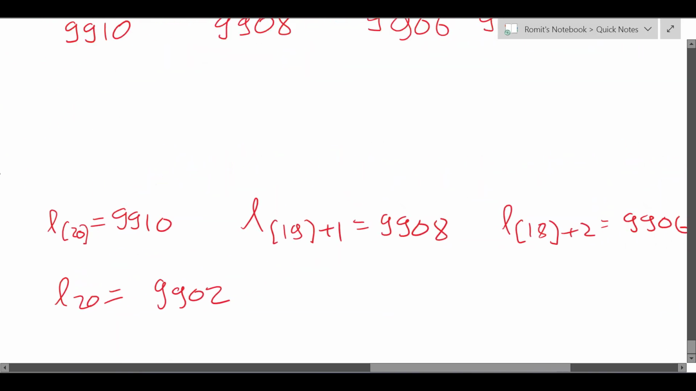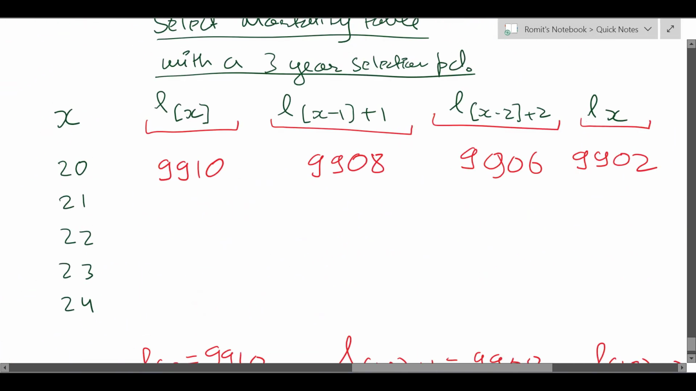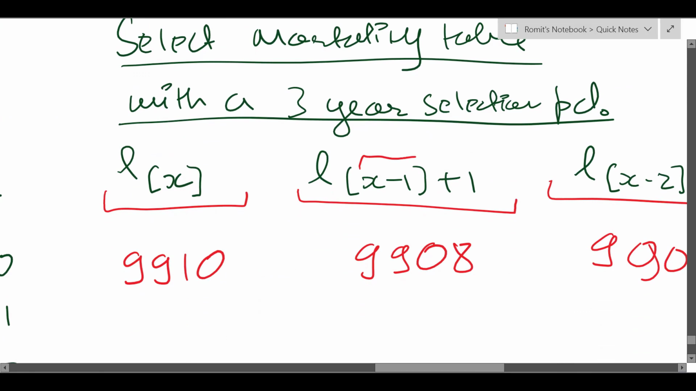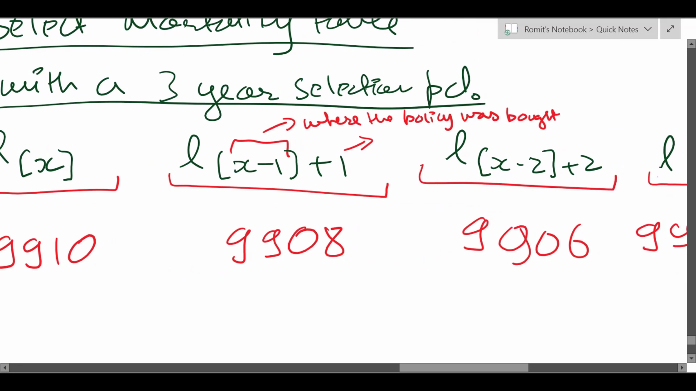Now what does this represent? Simply speaking, whatever is inside the bracket denotes the age where the selection occurred, or where the policy was bought. Whatever is outside the bracket represents how many years it has been since the policy was bought.